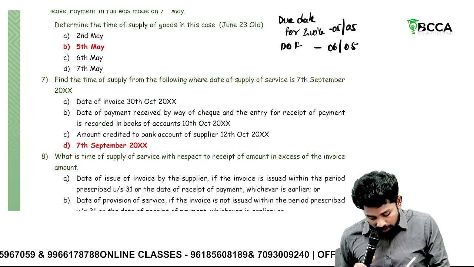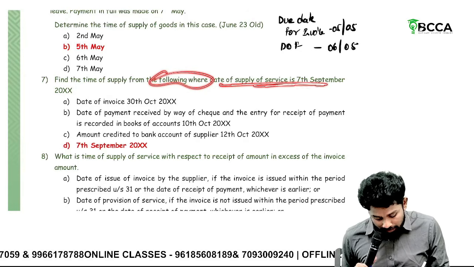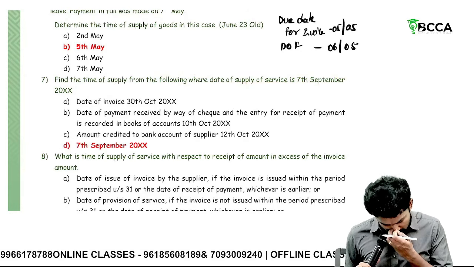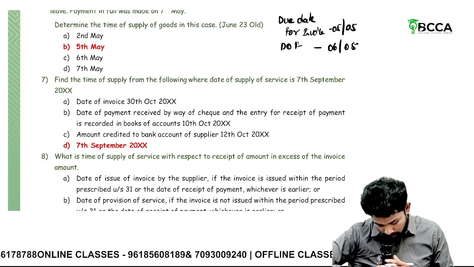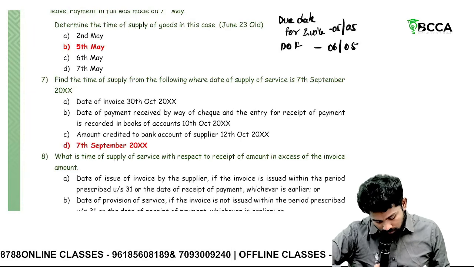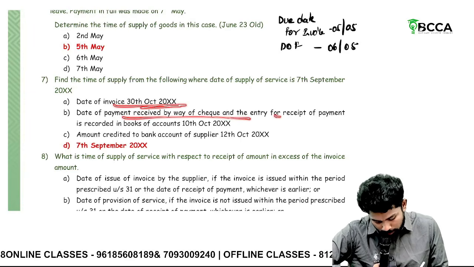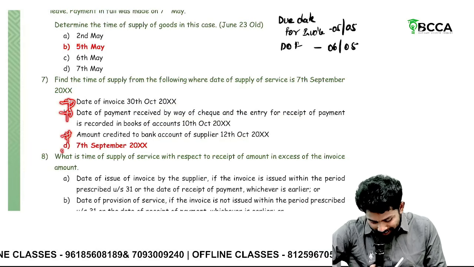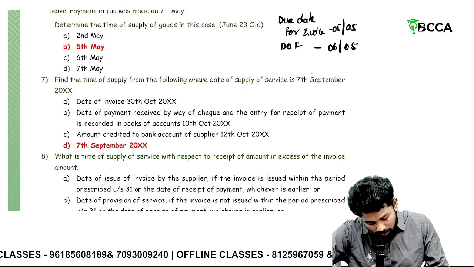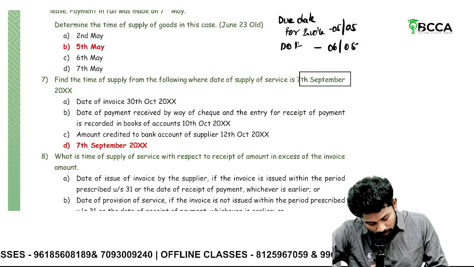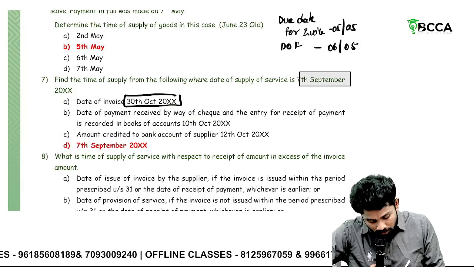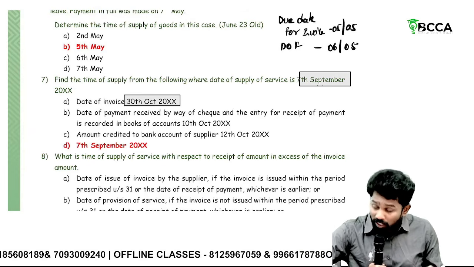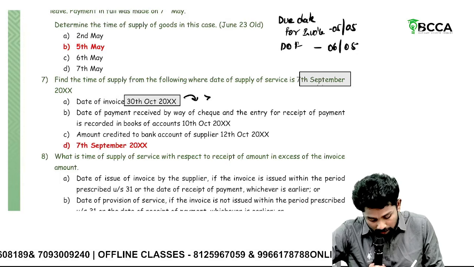Find the time of supply from the following, where the date of supply of service is 7th September. So the service is supplied on 7th September. The invoice has been raised when? 30th October. So within 30 days or after 30 days? Service completed 7th September, invoice raised after 30 days. So the invoice is beyond 30 days.